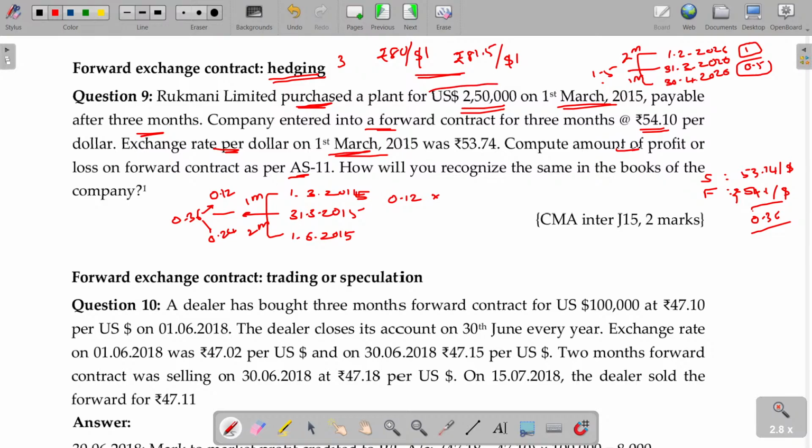0.12 per dollar. What is the total dollar amount you are now supposed to pay? 2.5 lakhs, into this value. How much is that? 30,000 in this period. The balance being 0.24 into this one, 60,000. So overall value is 90,000. Out of that, 30,000 is debited in this period, 60,000 is debited in the next period. Like normal. Clear?